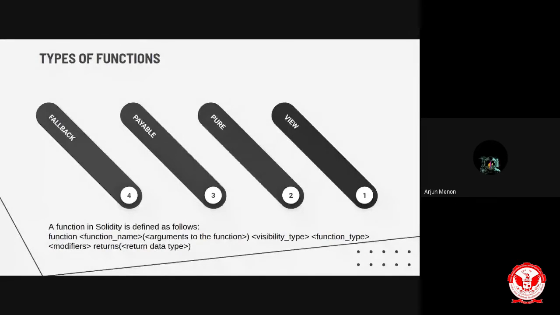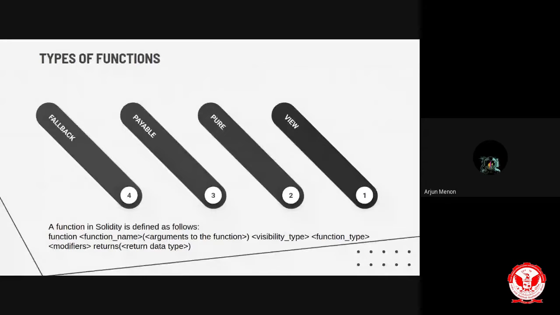A view function does not consume any gas. Hence, if your function is meant to only read data from the blockchain and not write anything, you need to make sure that you define your function type as view. Otherwise, the function will end up using some amount of gas. That is the definition for a view function.